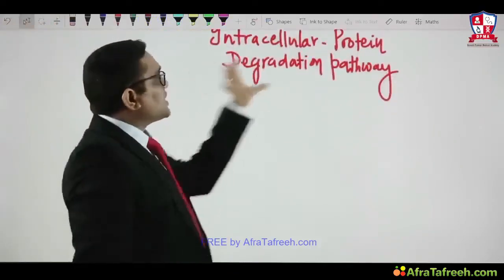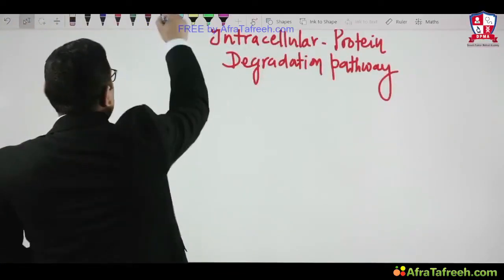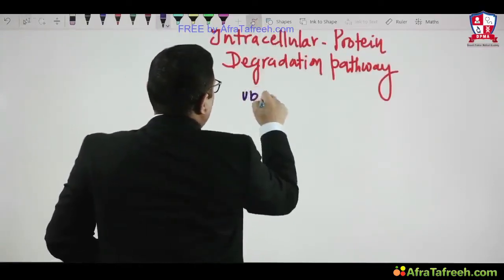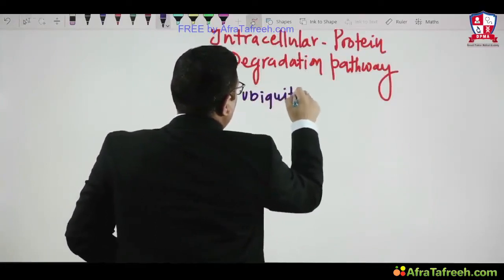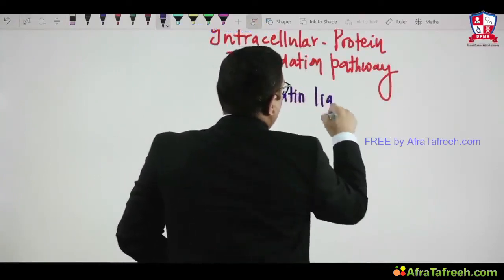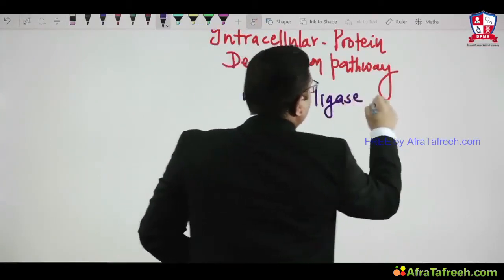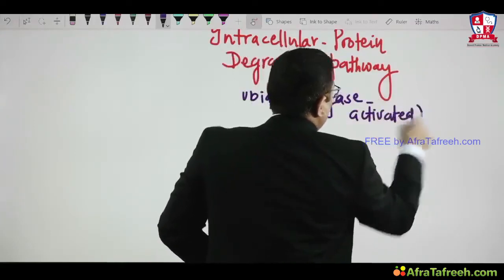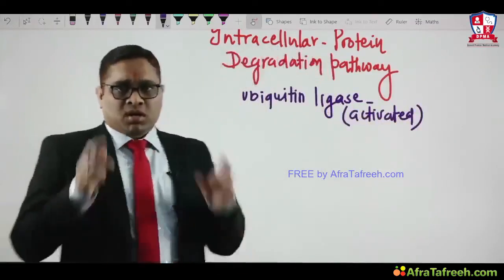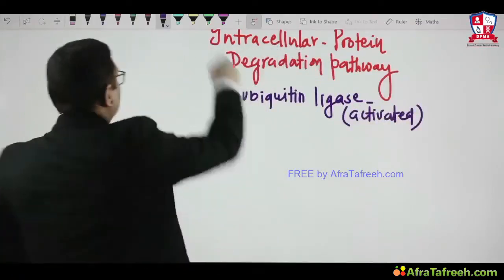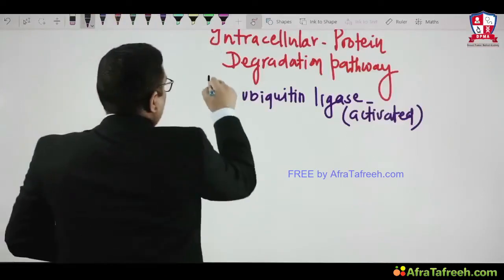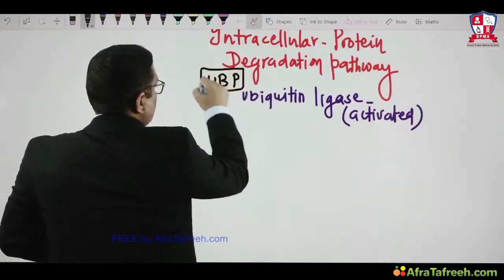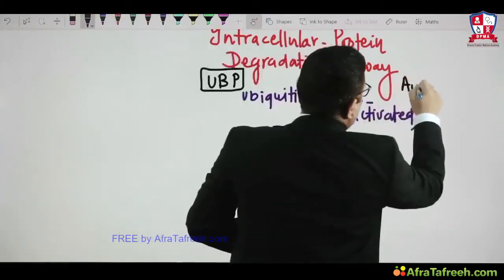When these intracellular protein degradation pathways are activated, number one, you will see activation of an enzyme called ubiquitin ligase. I am talking about both the ubiquitin proteasome degradation pathway and autophagy.